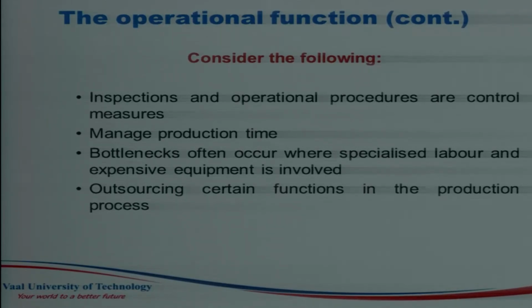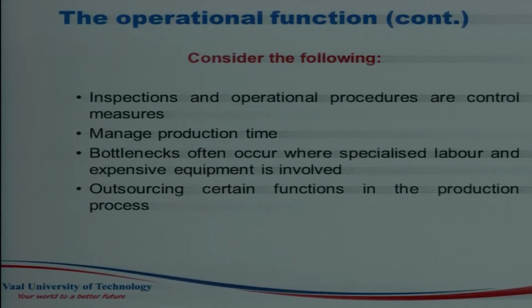Manage your production time. All the bottlenecks, and where specialized labor and expensive equipment are involved, need to be managed. And sometimes you'll find that some organizations cannot conduct operations totally, so they outsource some functions of the production processes to other people who are going to do business for them. So make sure that you inspect everything that you do.